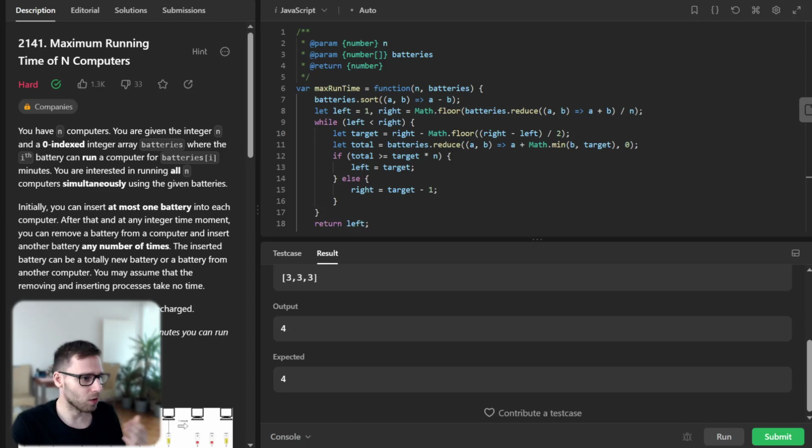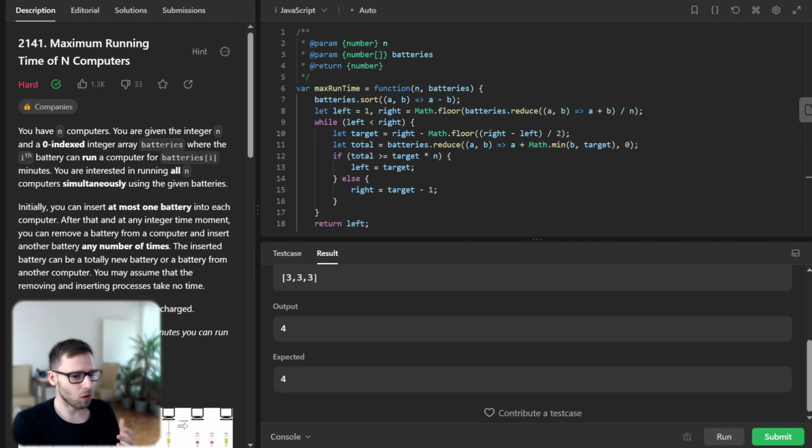The function takes 2 arguments: an integer n, which represents the number of computers, and an array of batteries. First, we sort the batteries array in ascending order. This will help us later in the binary search process, otherwise we cannot perform binary search. Then we initialize the left boundary as 1 and the right boundary as the total power of all batteries divided by n, and we use Math.floor to ensure the right boundary is an integer.